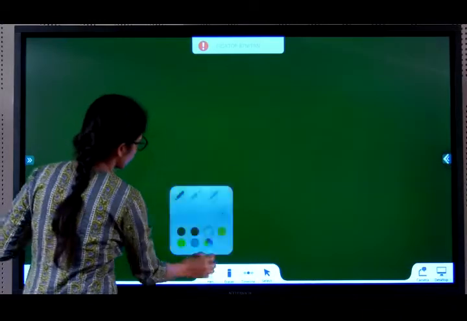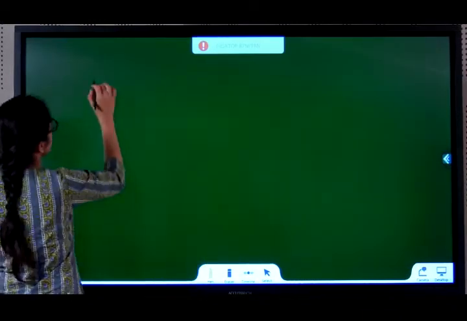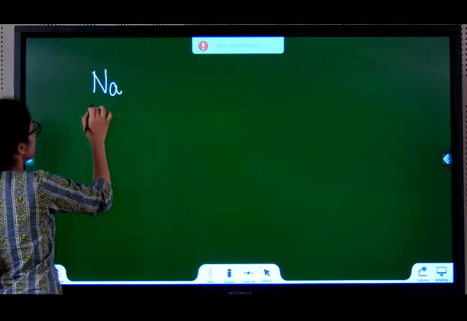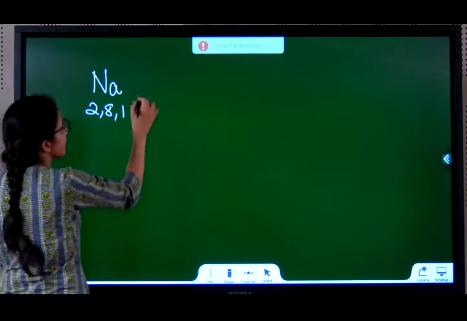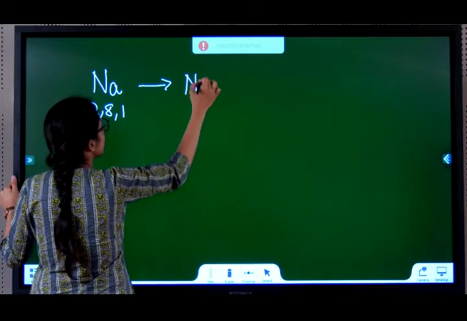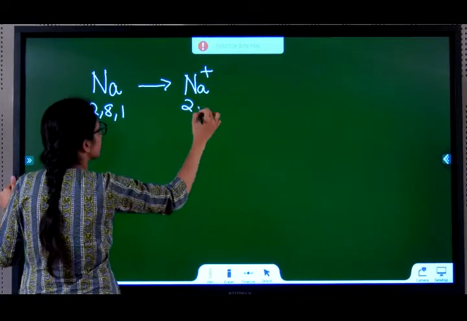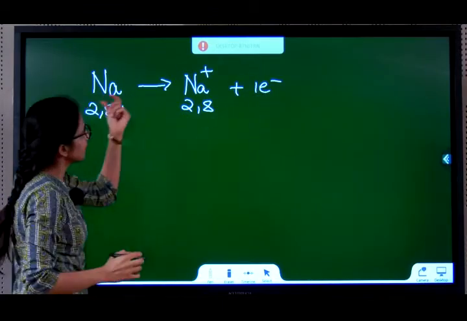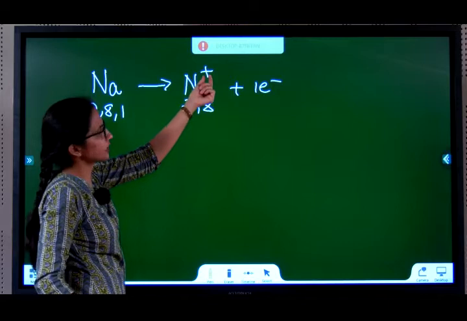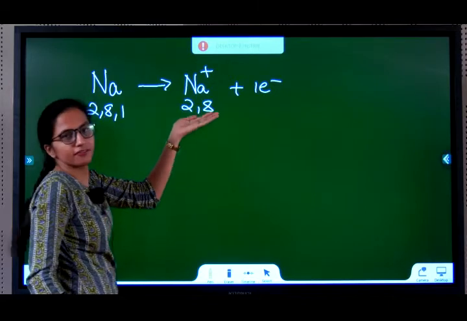Sodium, atomic number 11, electronic configuration 2, 8, 1. It easily becomes Na plus by giving away 1 electron. So Na gave away 1 electron, it lost one, so it's plus, and now it's filled: 2, 8.